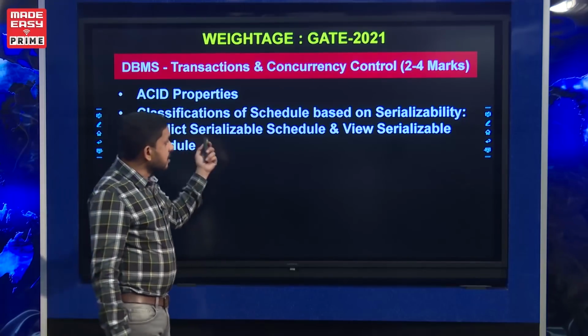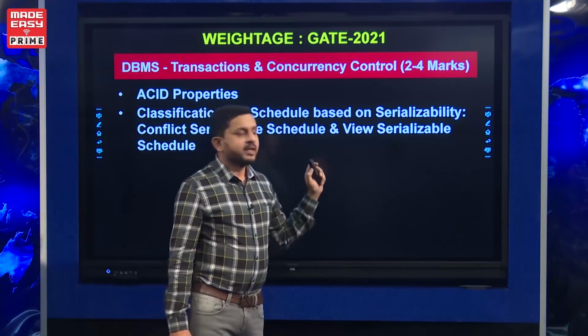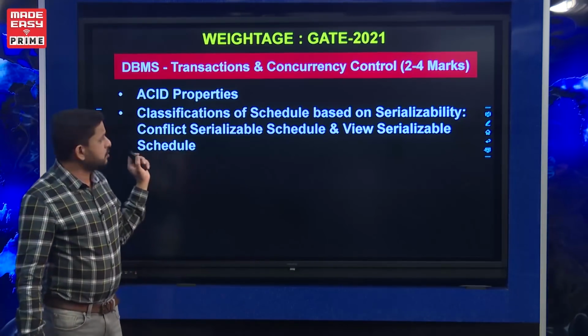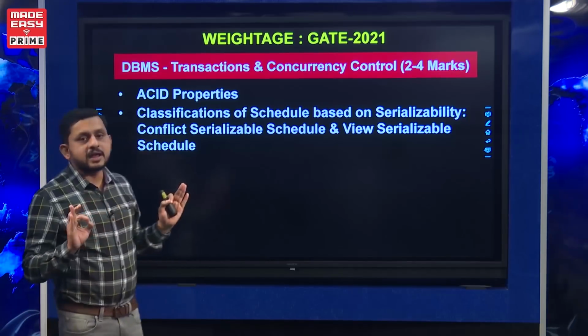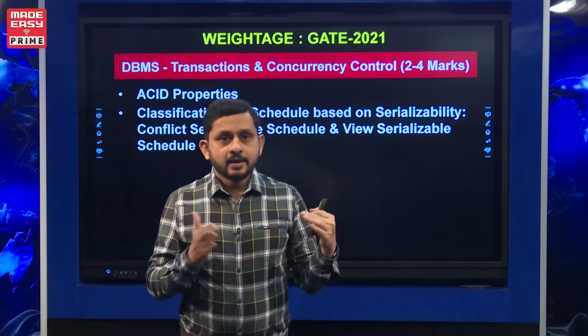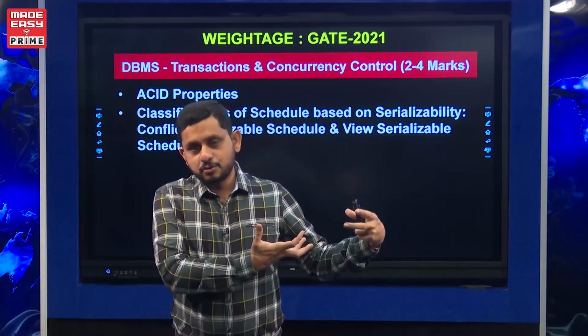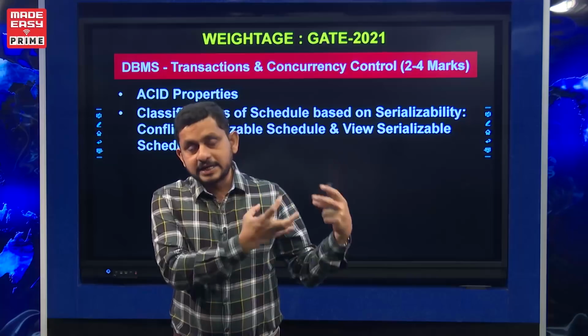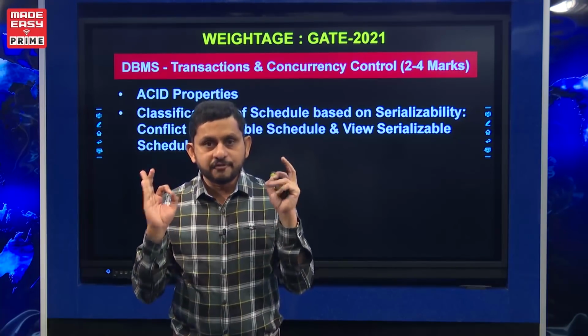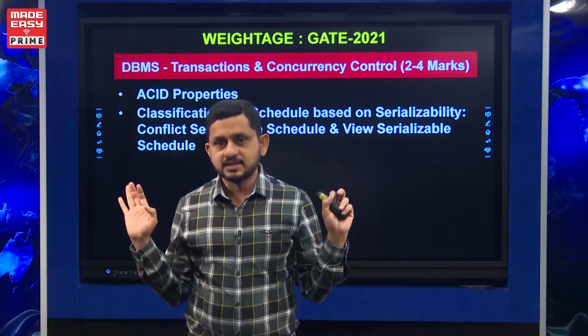One is conflict serializable schedule and second one is view serializable schedule. So this is one most important area from the transaction management. If you observe the previous GATE questions, 80-90% of transaction management questions are only from conflict serializability and view serializability.